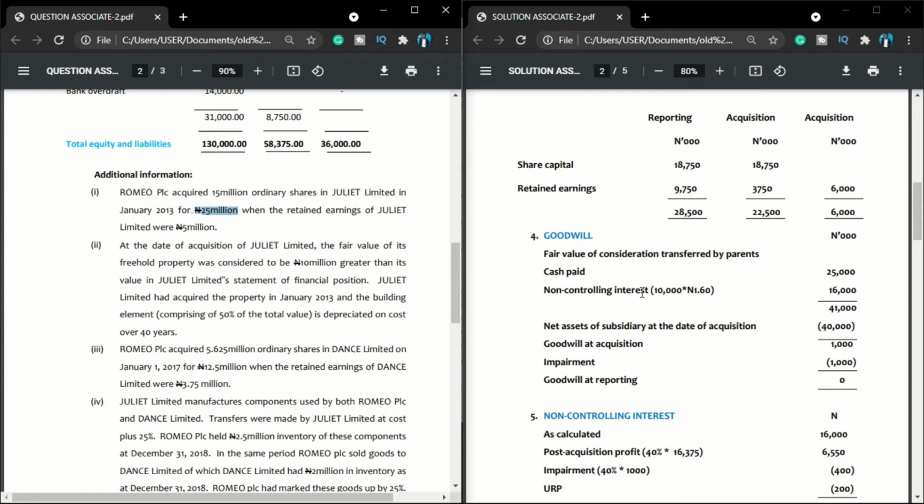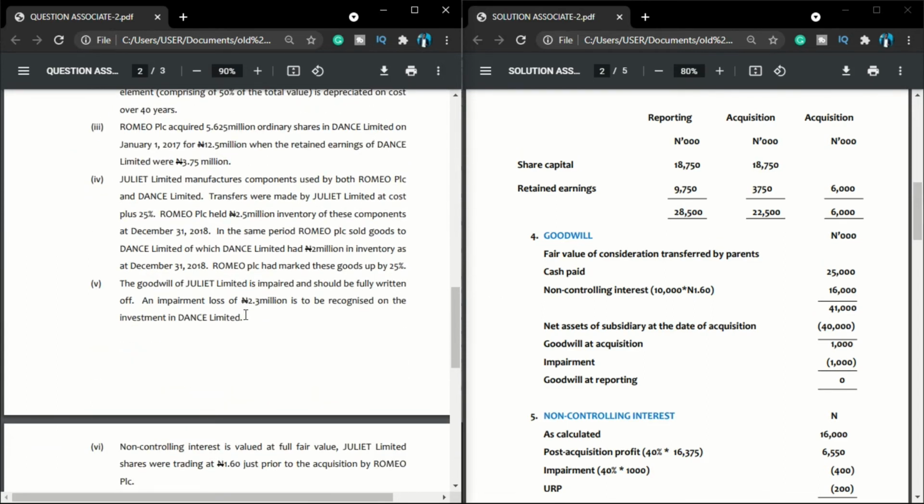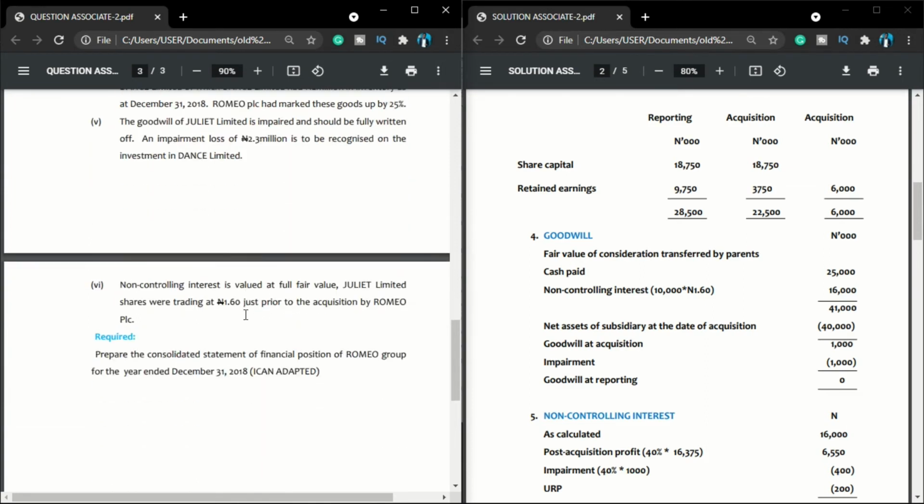Now let us check what this question wants us to use. Going through the additional information, let us go to the last additional information on our question. The question says non-controlling interest is valued at full fair value. So we use the full fair value method to value our non-controlling interest. Juliet Limited shares were trading at 1.6 just prior to the acquisition by Romeo PLC. It is very easy. Let me give you an hypothetical example.